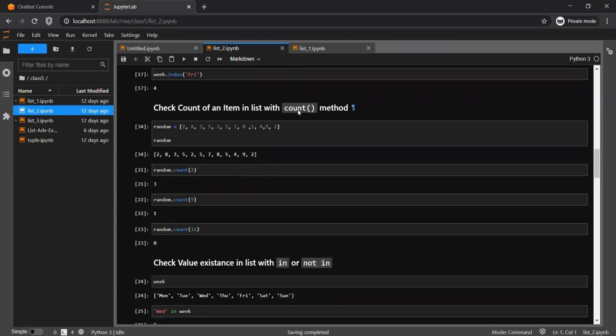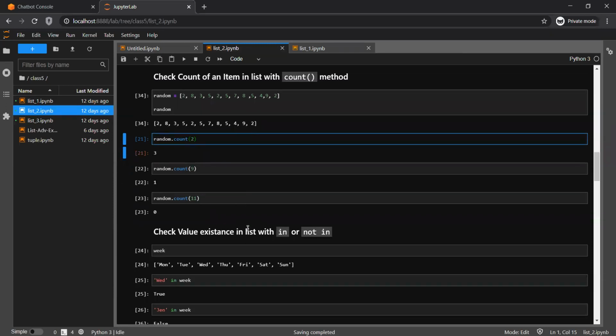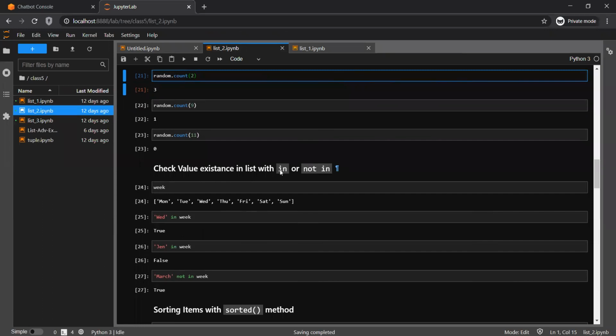Okay, there is a count I have missed. You can count a particular element as well. Suppose this is a random list which has multiple values, and I want to know the count of a particular value. Here I want to see the count of number 2, which is 3. If you see, this is 1, this is 2, and this is 3. Count of 11: 11 is not there, so this will return me 0. Existence check is again with in or not in. So Wednesday in week, obviously that's true. January in week is false.